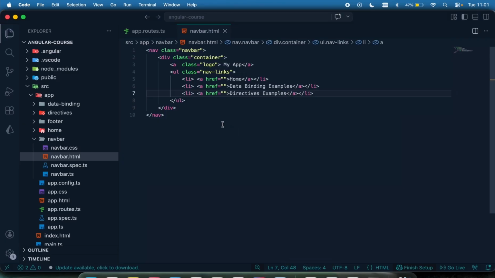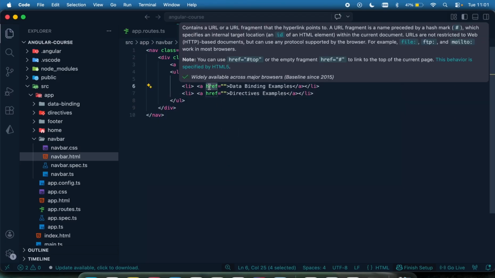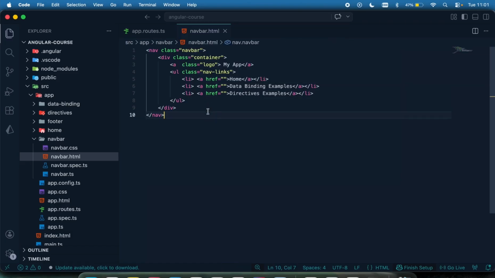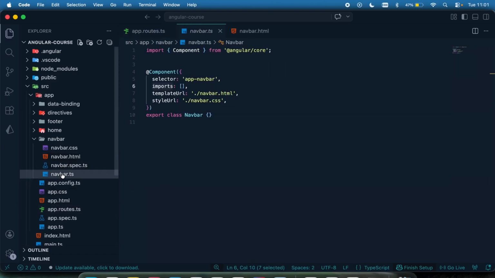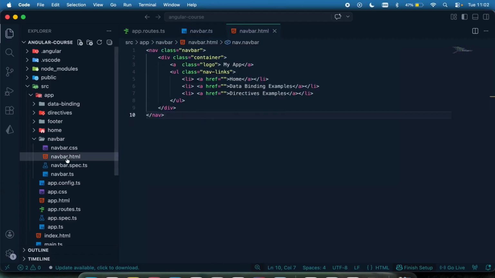So the best way things are done in Angular is not for you to use the href, right? There's what Angular calls the router link. So when you click on it, it's going to automatically take you to that particular page which is registered in your route right here. For us to do that, we need to import the router link in the TypeScript component that controls the template.